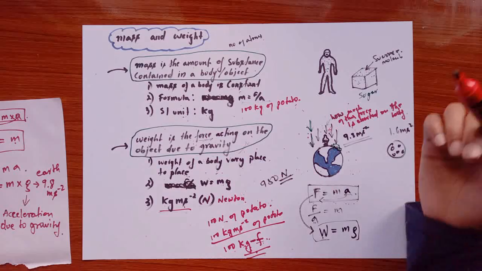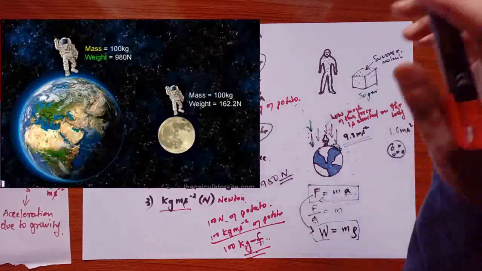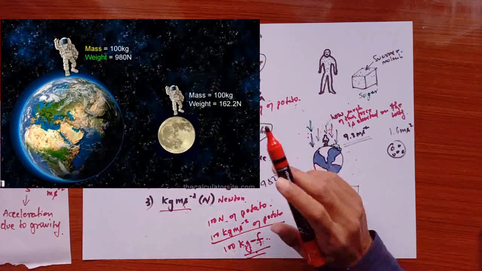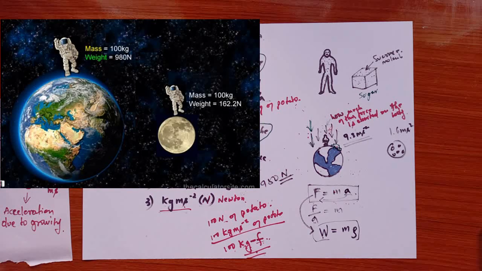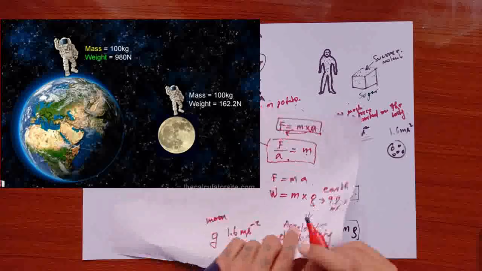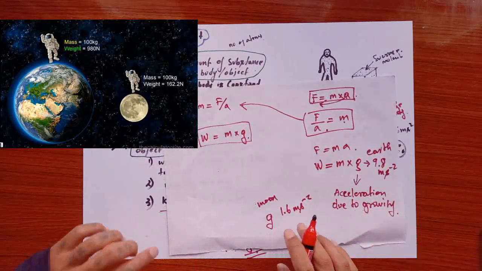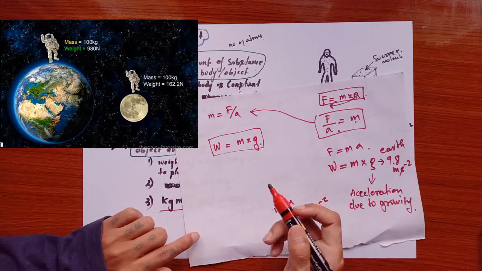And let me just show you the picture here of this astronaut on the Earth and the moon. So the astronaut has a mass of about 100 kg, and on the moon it is also exactly the same mass, 100 kg. But if you take a look at the weight here, it is 918 Newton. And then if you go to the moon, let's just calculate that with the formula. All right, let's just calculate the weight here for the Earth and the moon.